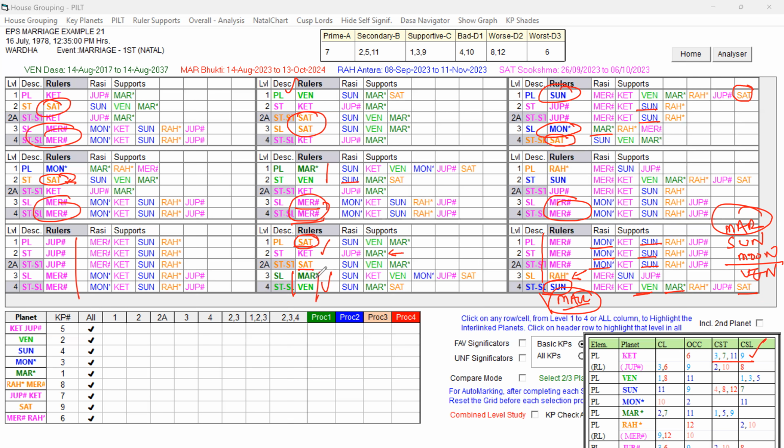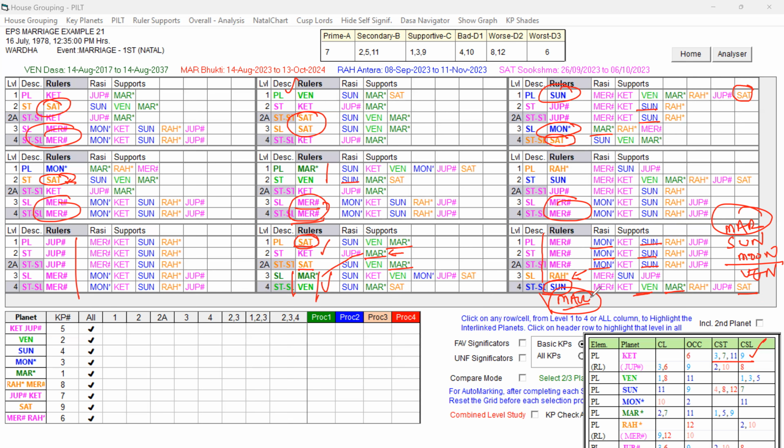Now, the sublord is Mars, and Mars is forming a ruler link to the source planet, effect planet, 12-level planet, all levels that Mars is giving. So the Dasa Lord's unfavorable Rahu is not playing. The Dasa Lord's Mercury, a mixed key planet, is not playing.